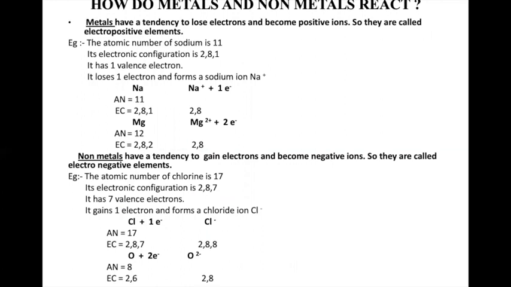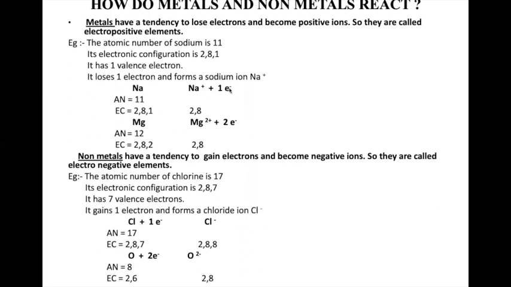So metals have a tendency to lose electrons and become positive ions. Here there is a metal, that is sodium. What is the atomic number? It is 11. What is the electronic configuration? 2, 8, 1. The 1 means it is not following a stable octet rule. Therefore, it will give away 1. That is 2, 8. It is giving away 1. So this is plus 1, as it gives away an electron.